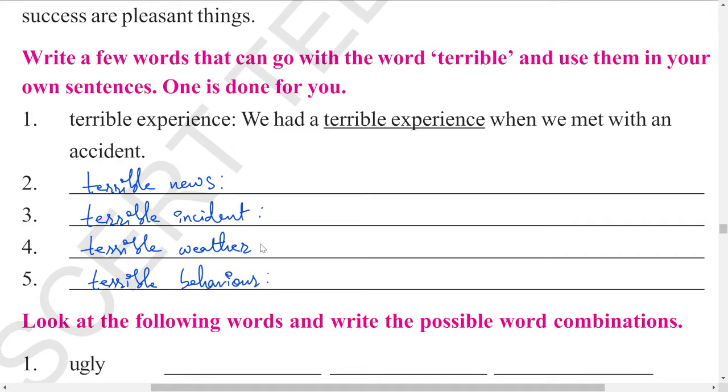Okay. So now using these hints, try to write the sentences based on this. Sentences would be very easy. But the thing that you should remember is terrible is used with the negative senses, negative meaning. Okay, not the positive ones. You cannot say I got first grade in my class, that is a terrible news for me. That is wrong. Okay, so you can say I couldn't pass one examination, that is a terrible news. Okay, that is kind of sad news or bad news.